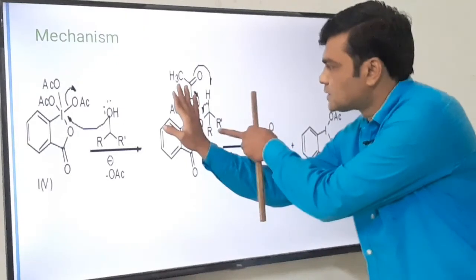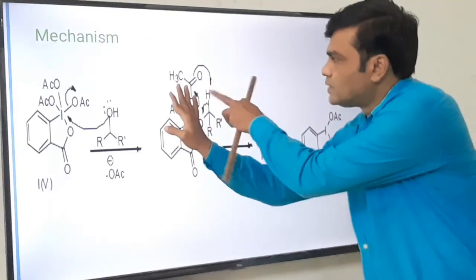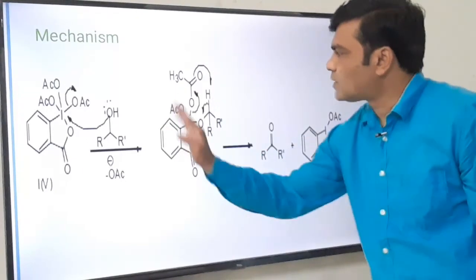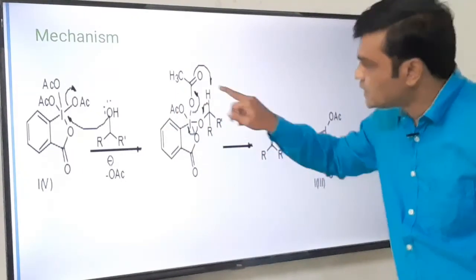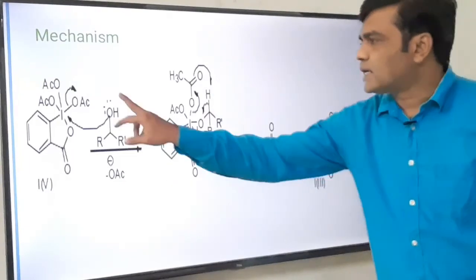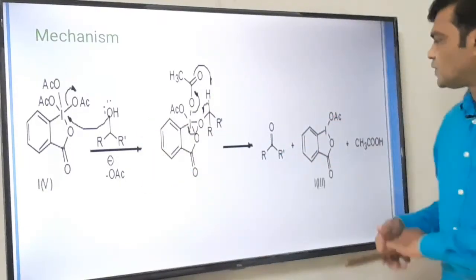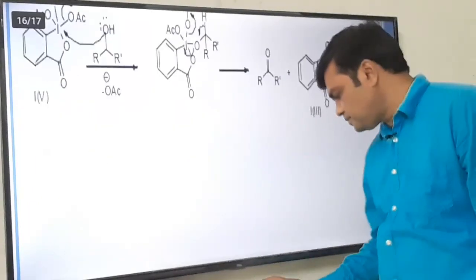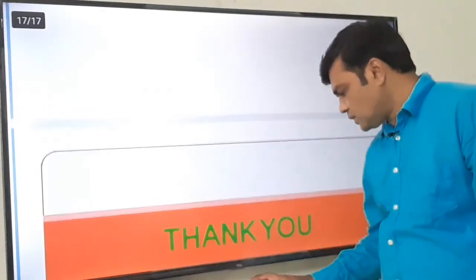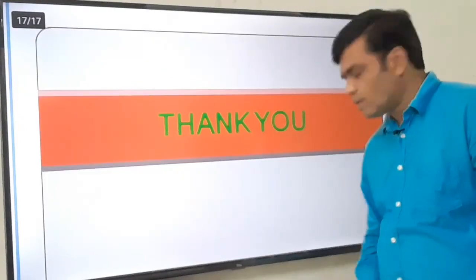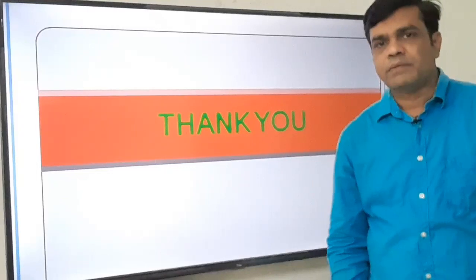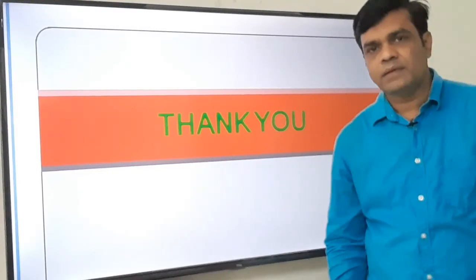Look here, R' R C double bond O. There is a loss of proton. This O negative and this H positive, OH will form. That is part of the byproduct. We are interested in this, and in this way the secondary alcohol is oxidized to ketone. This is the byproduct formation. So this is all about IBX and DMP, which are called hypervalent iodine reagents.